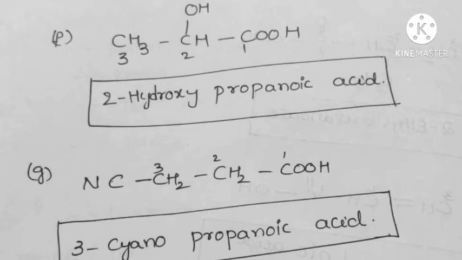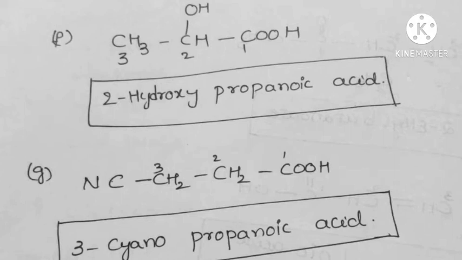And the next skeleton is like this. See here, it has 2 functional groups, CN and COOH. CN is called cyano and COOH is called oic acid. So the numbering is first like this: 1, 2, 3. The third carbon carries the cyano group, the cyano substituent, 3-cyano, and 3 carbons are present, so the root word is prop. So the root word is propanoic, and the COOH group is oic acid: 3-cyanopropanoic acid.